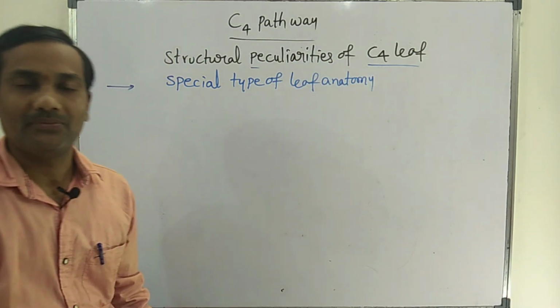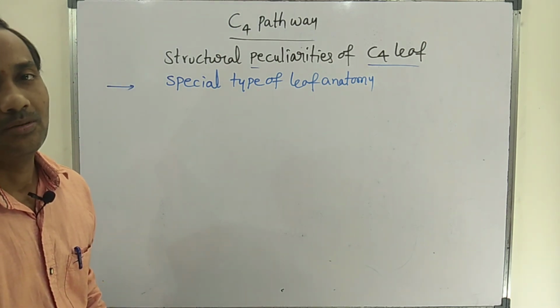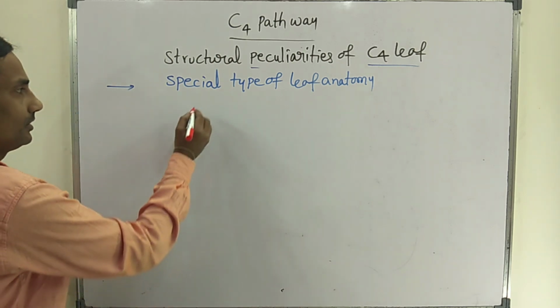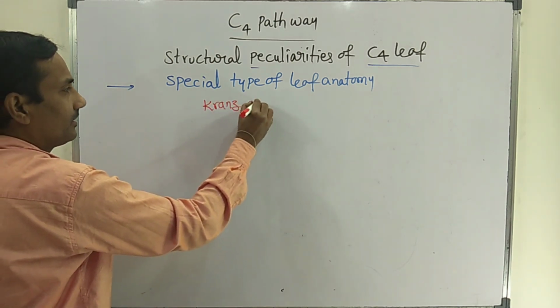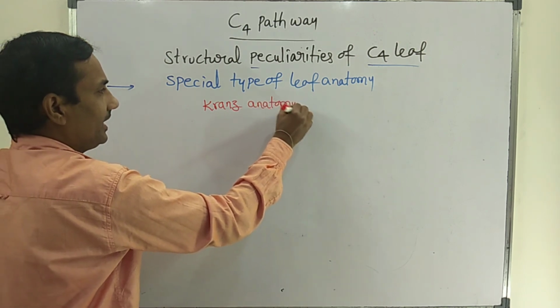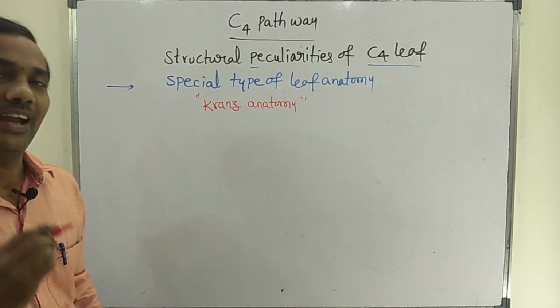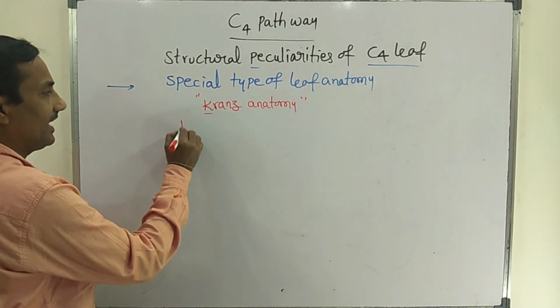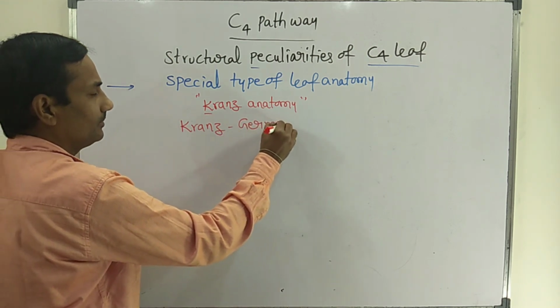What is this special type of leaf anatomy? The presence of large bundle sheath cells, which is called Kranz anatomy. Kranz anatomy is exhibited only by C4 pathway exhibiting plants. Kranz is a German word.